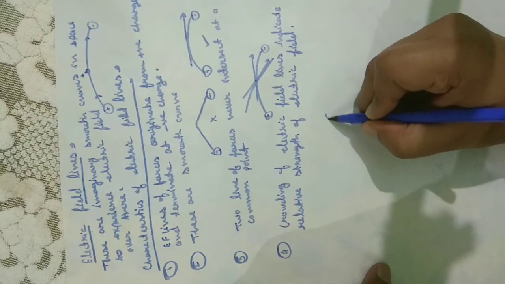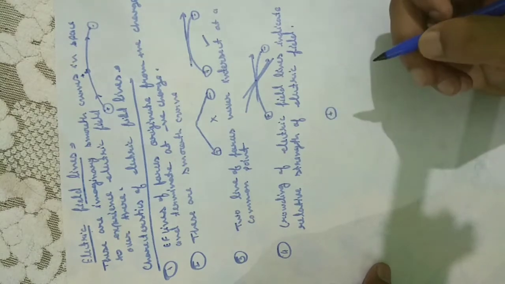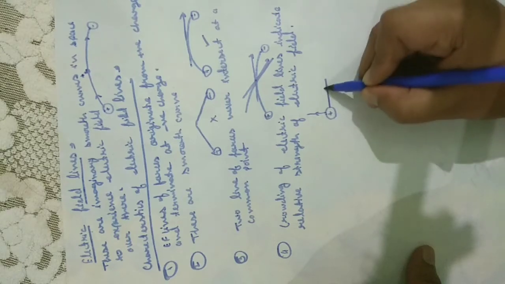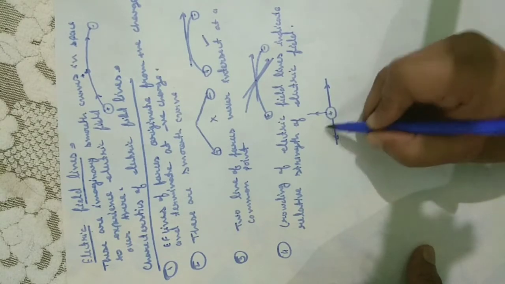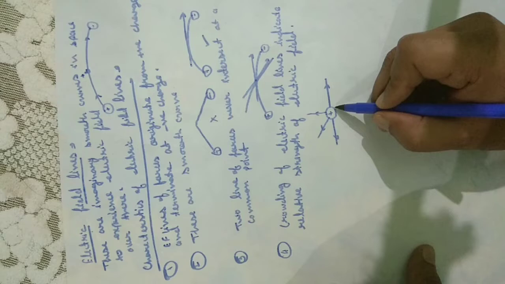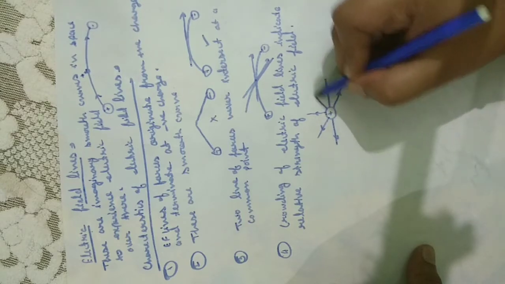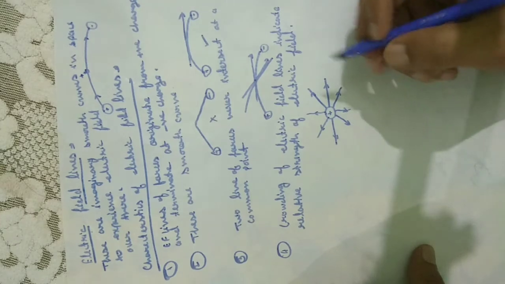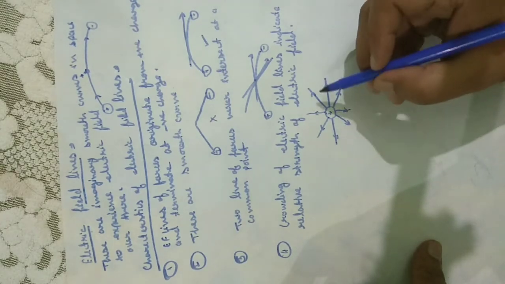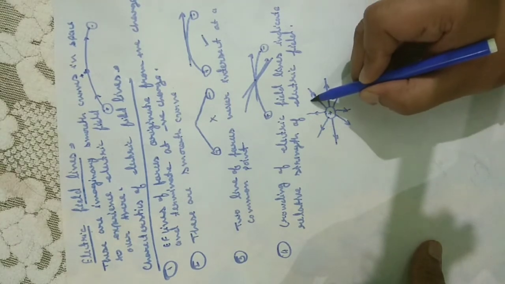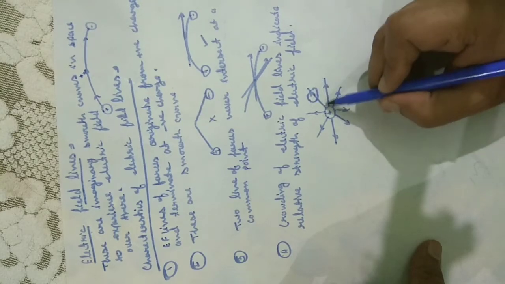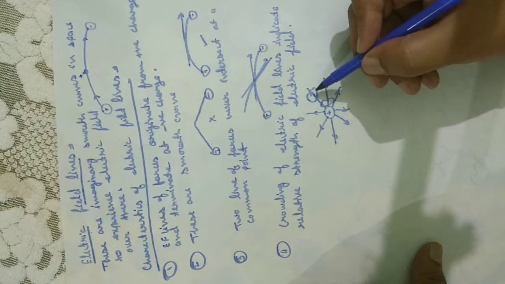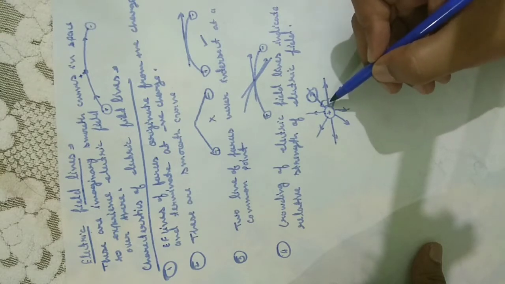Again, suppose this is a positive charge and these are electric field lines from this charge. Now if we draw two equal surfaces, one here and one here, equal meaning the shape and size of both surfaces are the same.